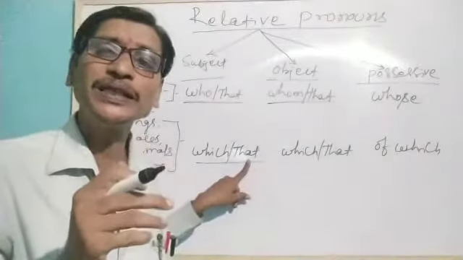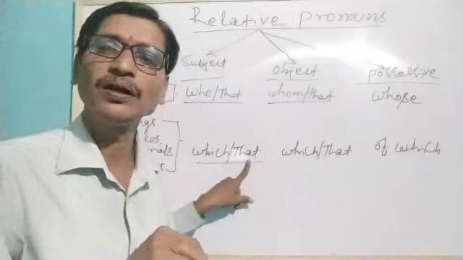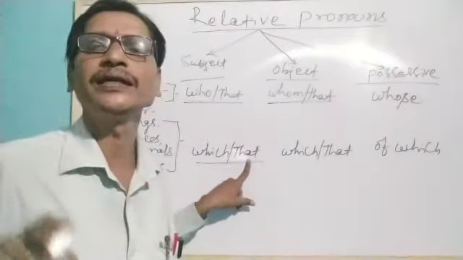Exercise 15 has four groups: A, B, C and D.